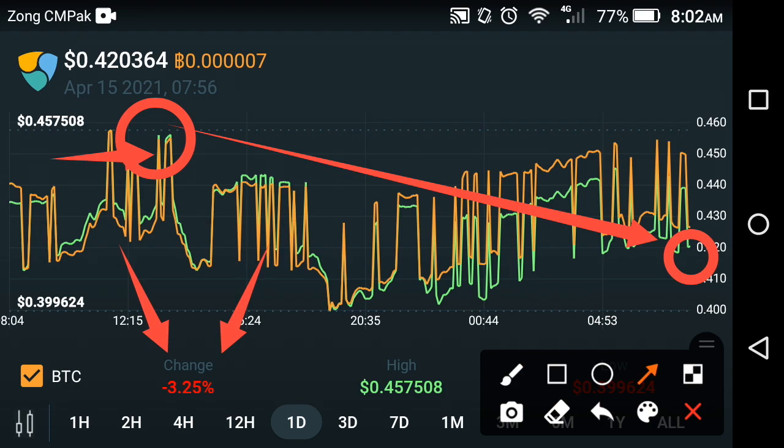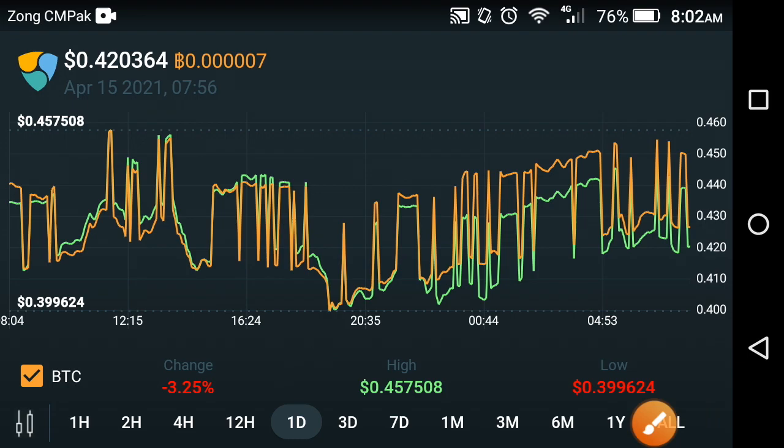Why? Because it takes a small jump as compared to the falls of the XEM coin. That is why the whole change is negative. So it is my opinion for all of you that if you are a holder of XEM coin, please hold it at this time, because we can't say about the future of XEM coin.